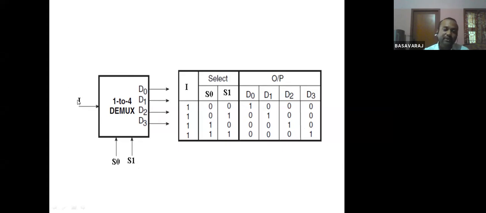Whatever data is available here at the input, I can send it to any line I choose. Suppose I want to send it to D1, then I'll make the selection 0 1. Then this particular data will appear at D1. So the mux and demultiplexer are very important components in communication systems. Whenever we discuss communication or frequency, we see multiplexing, and there we make use of these circuits.